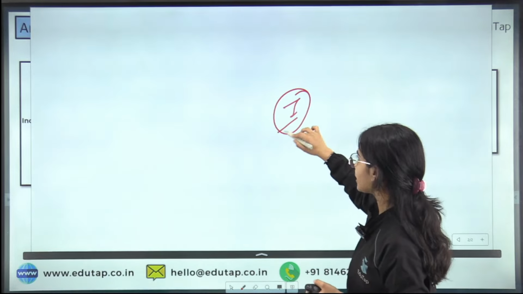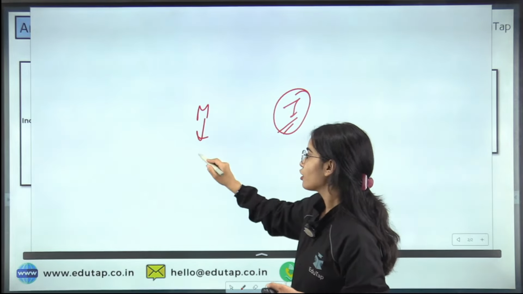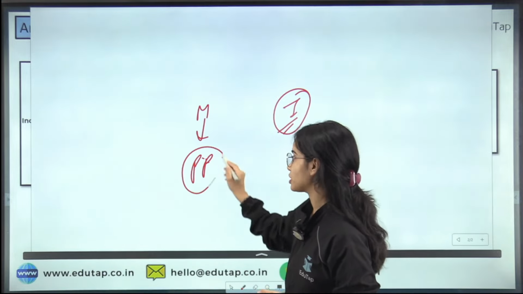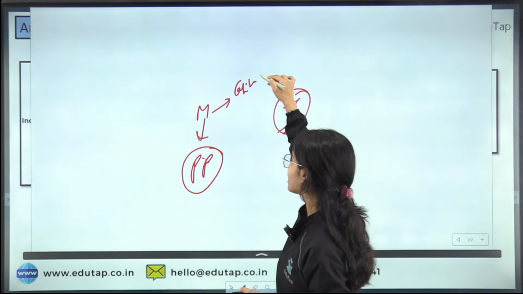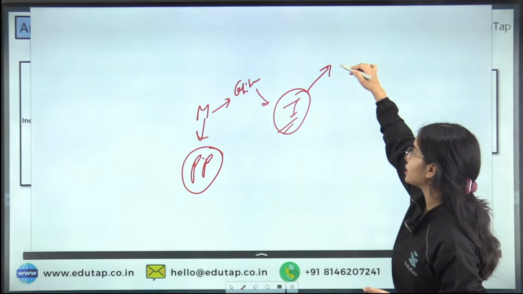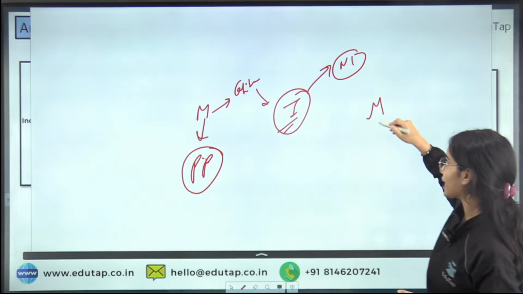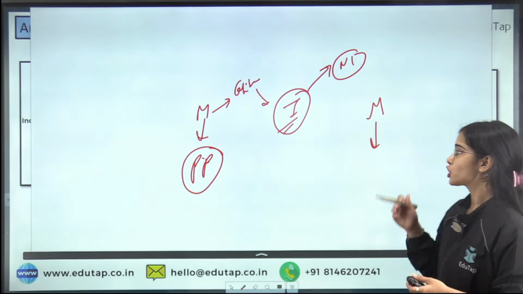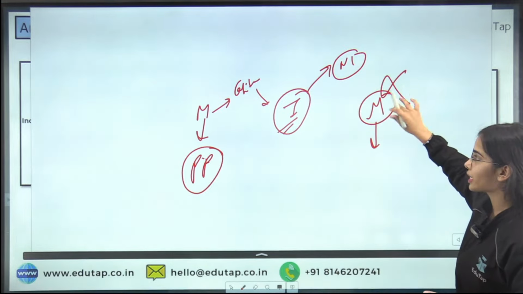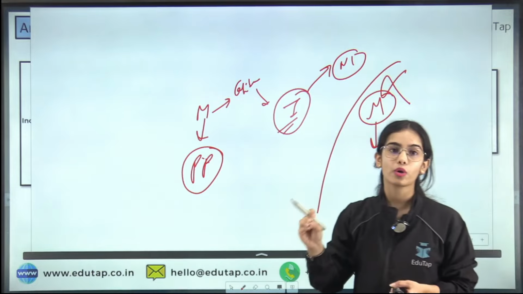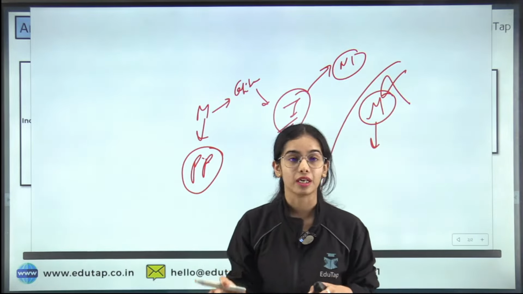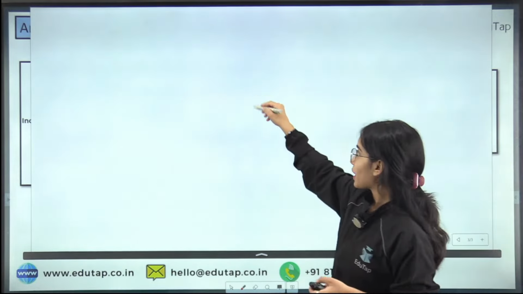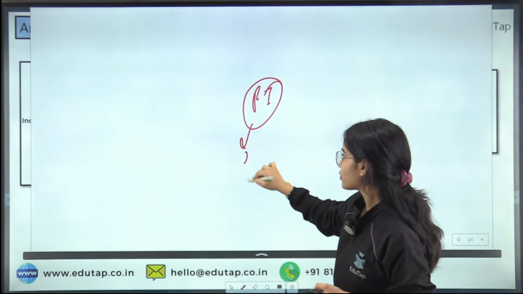Let's say you are earning the interest on the money that you are providing for the machinery, tools and equipment to the firms so that they can use it in the production process. So this money is capital and the interest that you are earning is included in the national income. But let's say you are providing the money for buying a car for your own purpose, for buying an iPhone or such. This is not capital. So the interest you are earning on this money will not be included in the national income, but it will be included in the private income. Okay. So the private income is the income of the firms and households.